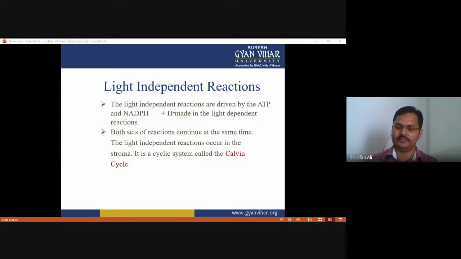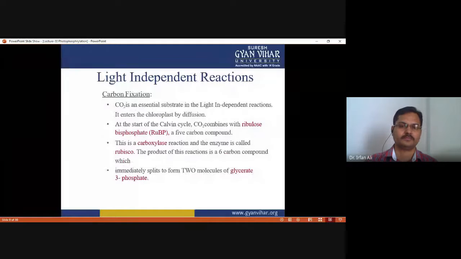In the chloroplast, the light independent reaction occurs in the stroma, which is called the Calvin cycle, while the light dependent reaction occurs at the thylakoid membrane. The light independent reaction, you know, is called carbon fixation, where carbon dioxide is the essential substance.